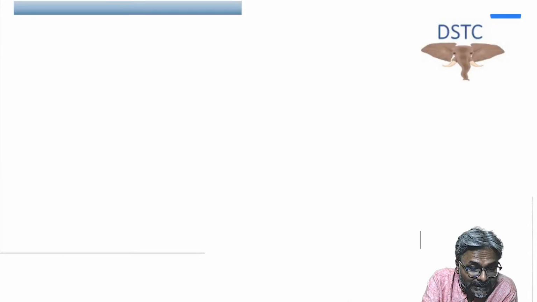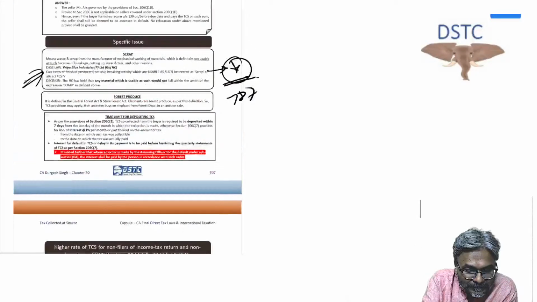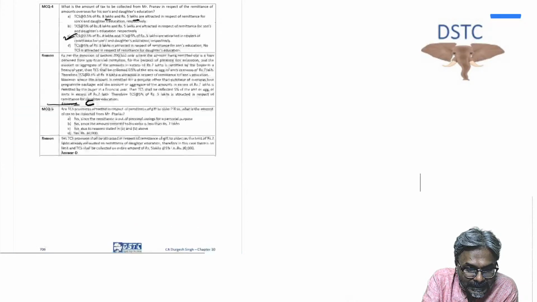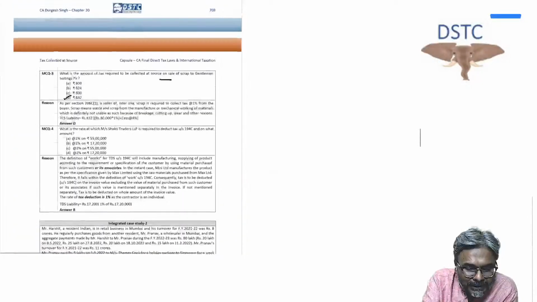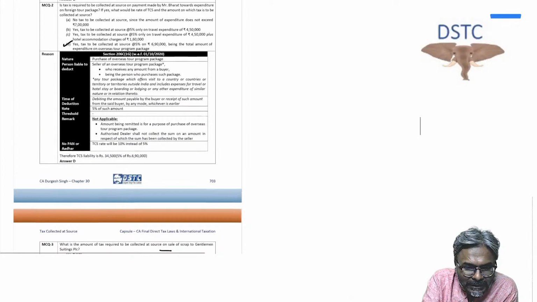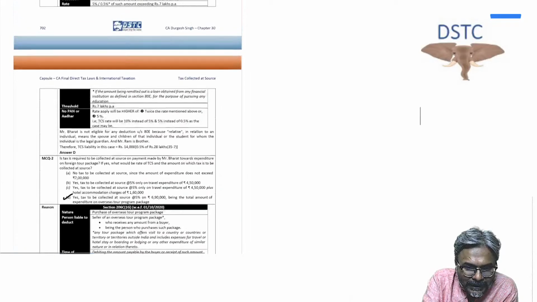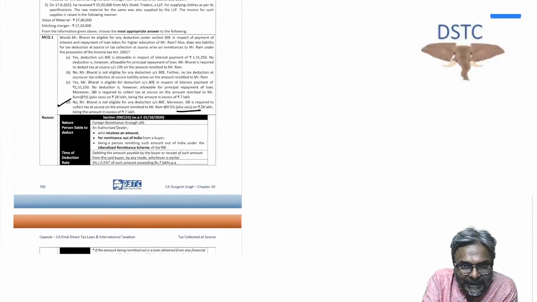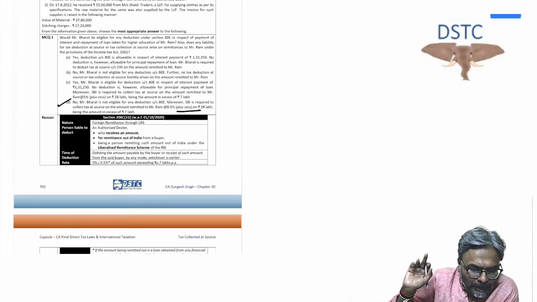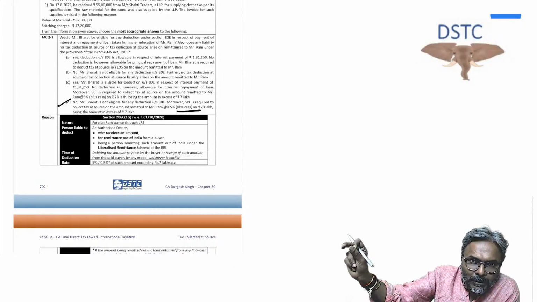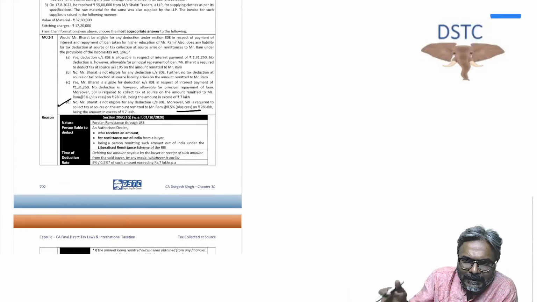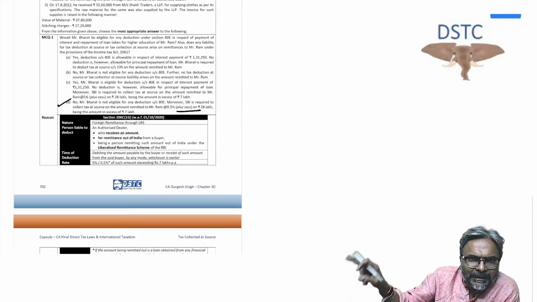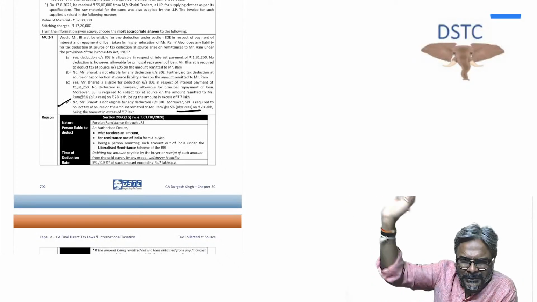Can the seller collect the TCS under section 206C1H? You are aware of what that section is in this context. That seller has a turnover in the last year of more than 10 crores. Okay, so that particular seller has sold coal, and last year's turnover was more than 10 crores, and the buyer who is purchasing the coal is purchasing it for the purpose of his power generation, for example.